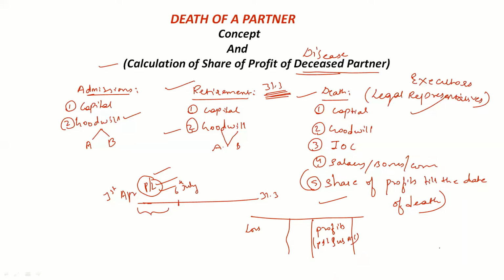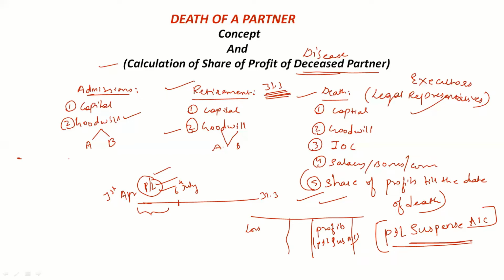We have to remember this name. I'll write it here: P&L suspense account. This name is very important. Just like how we transfer the profit on revaluation, the profit from the old balance sheet, similarly we have to transfer this profit or loss to the deceased partner. This does not happen in case of retirement. We have to remember this. So we'll transfer it as P&L suspense account.